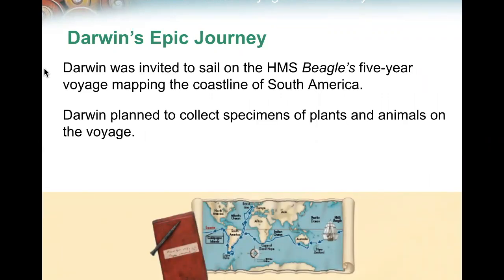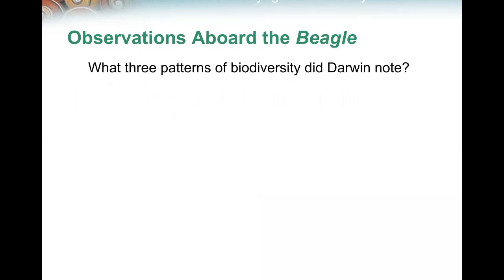Darwin was invited to sail on the HMS Beagle's 5-year voyage mapping the coastline of South America. Darwin planned to collect specimens of plants and animals on the voyage. What 3 patterns of biodiversity did Darwin note?